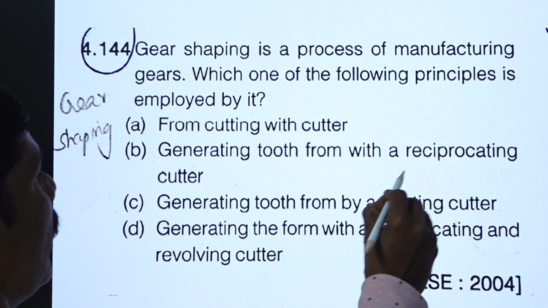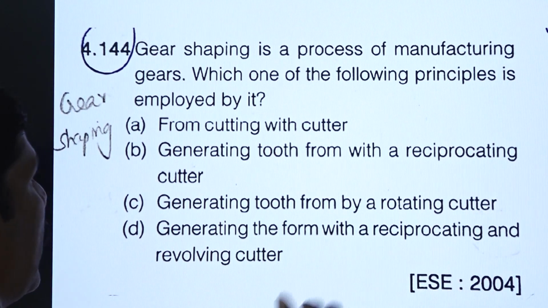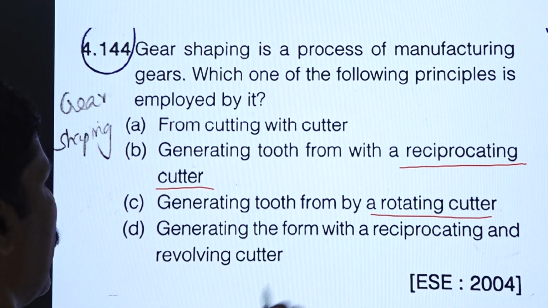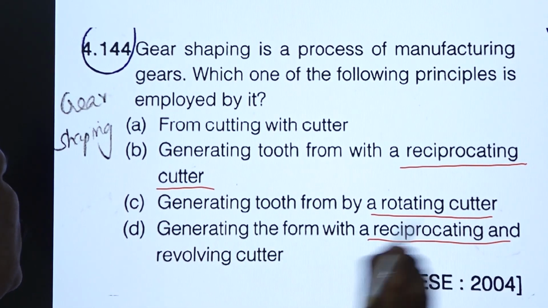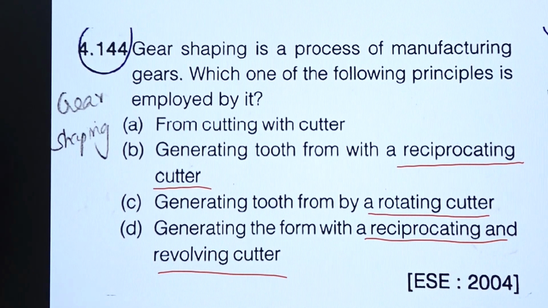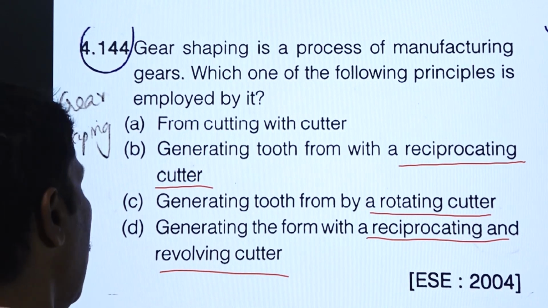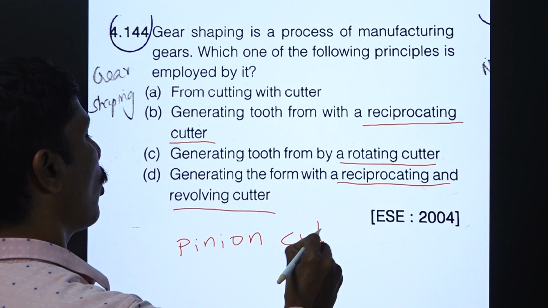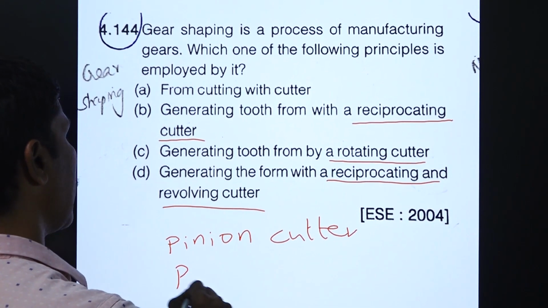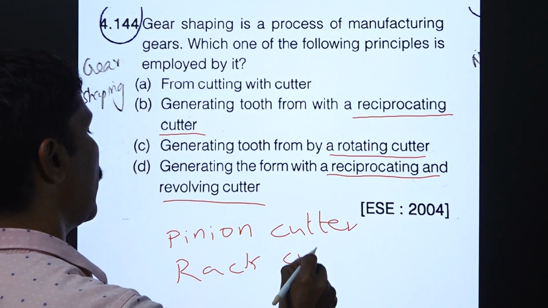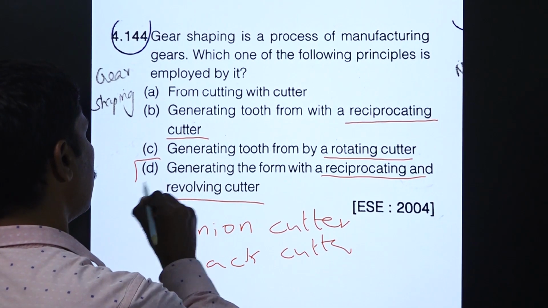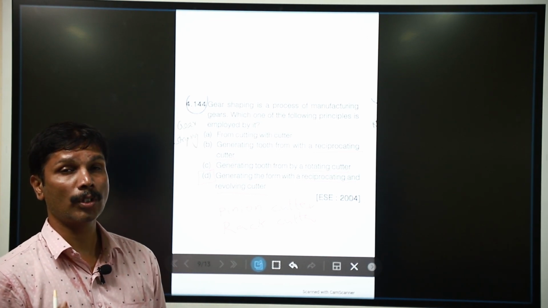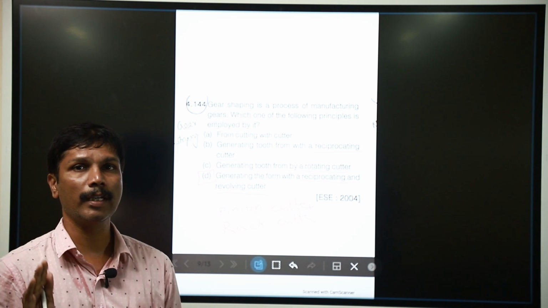So, we are generating with a reciprocating cutter, with a rotating cutter, or with both a reciprocating and revolving cutter. In gear shaping, we should know that we are using two types of cutter: the pinion cutter, which is the rotating cutter, and the rack cutter, which is the reciprocating cutter. So, our option is D. It is a generating operation having both reciprocating cutter and revolving cutter.